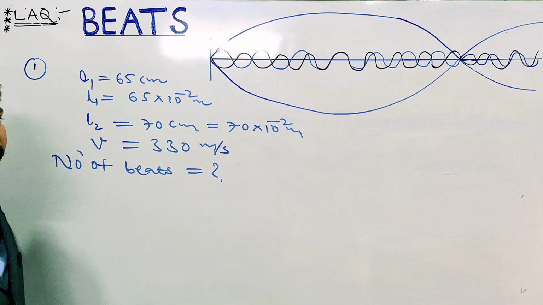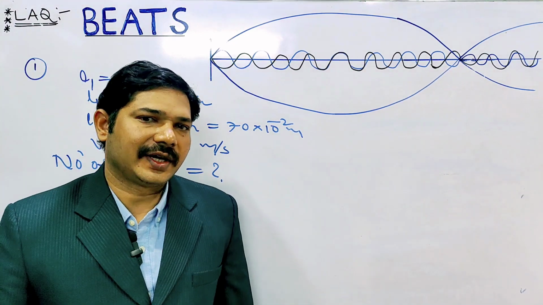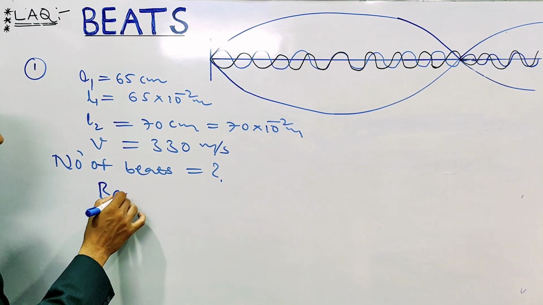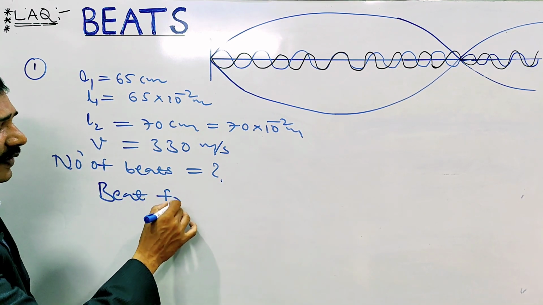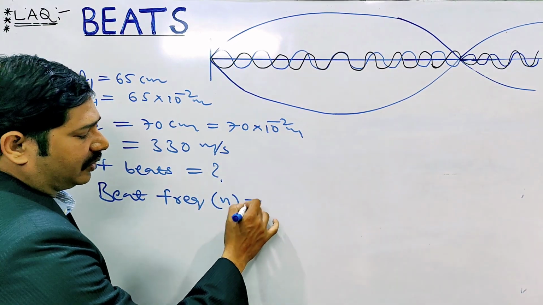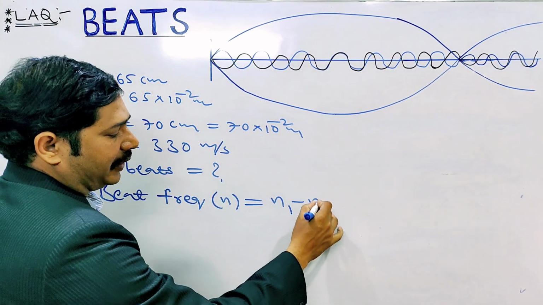Number of beats produced per second means the beat frequency. The beat frequency formula we just derived is N equal to N1 minus N2.